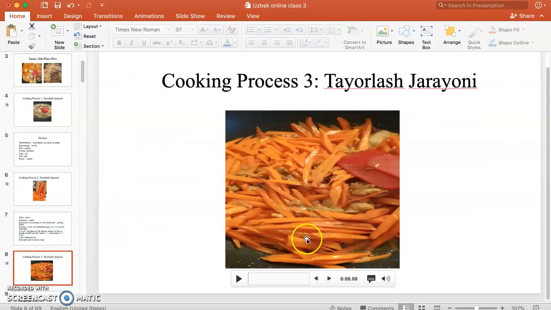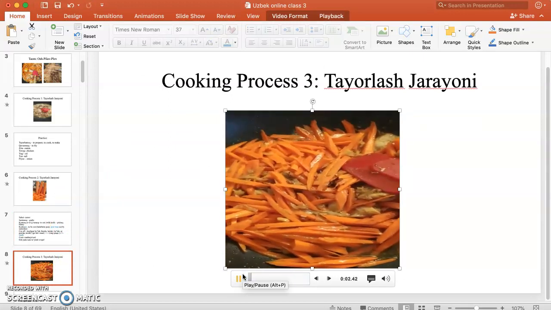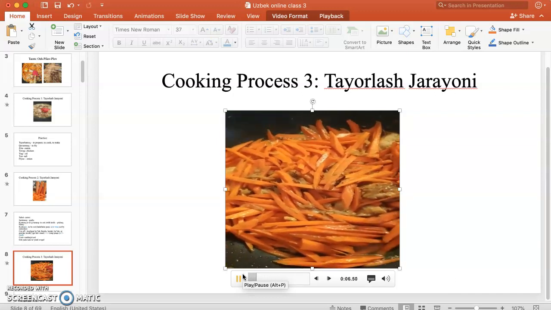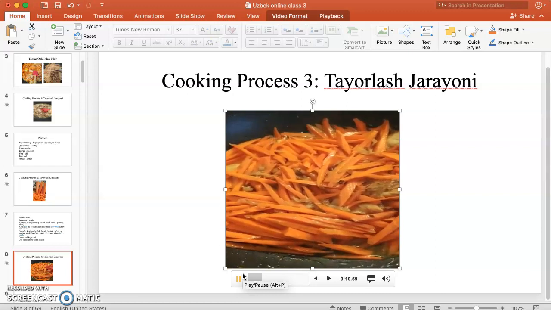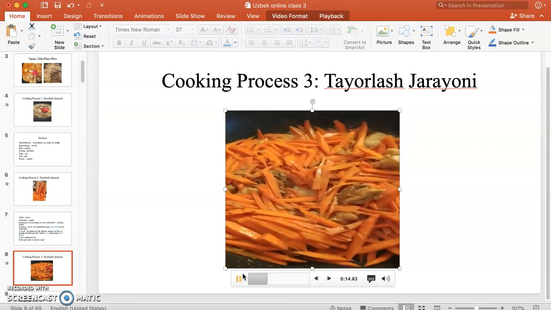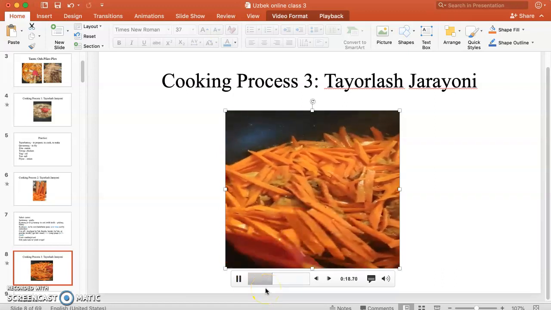Next step. Hozir men to'g'rilgan yoki kesilgan sabzini qovuryapman. Qovurmoq means to fry, remember? Men kesilgan sabzini qo'shdim. Men sabzini qo'shdim.